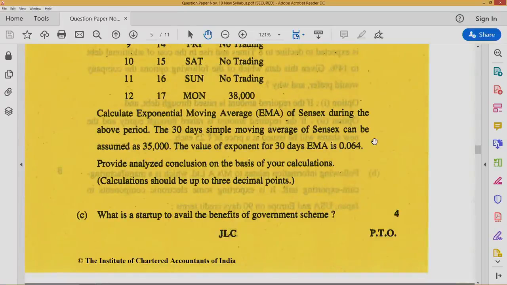Calculate EMA, exponential moving average, of Sensex during above period. The 30 days SMA, simple moving average, of Sensex can be assumed as 35,000. The value of the exponent for 30 days EMA is 0.064. Provide analyzed conclusion on the basis of your calculations. Calculations should be up to 3 decimal points.